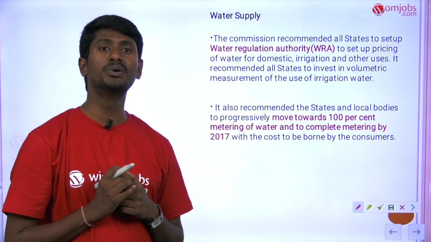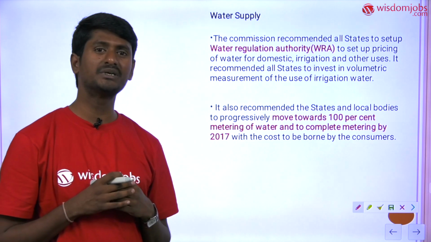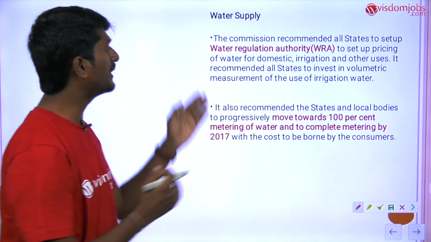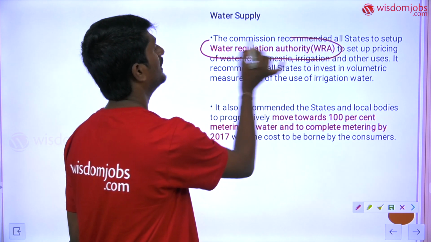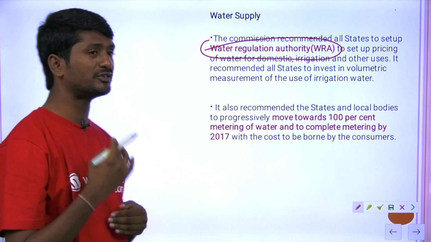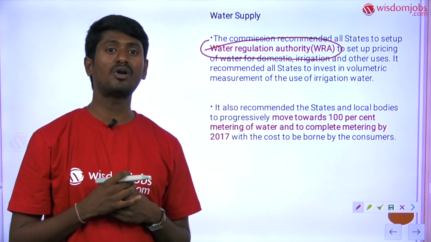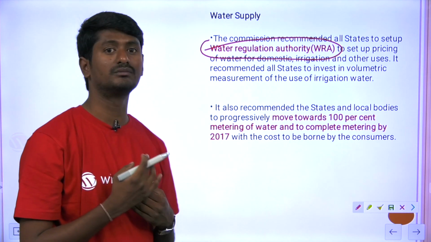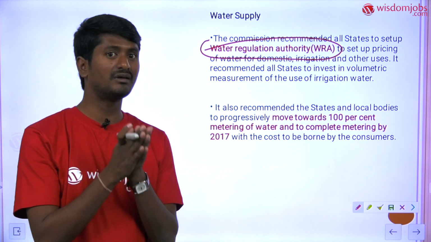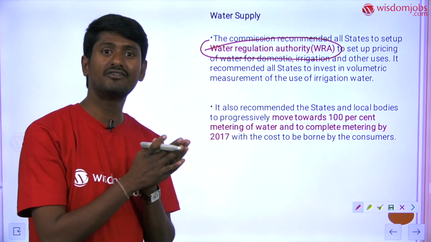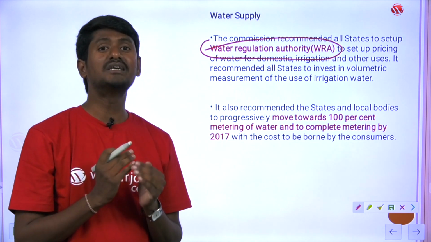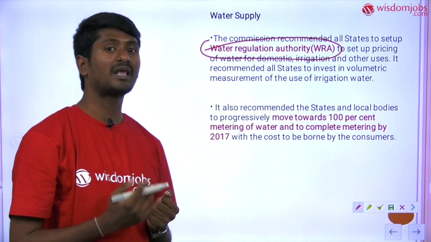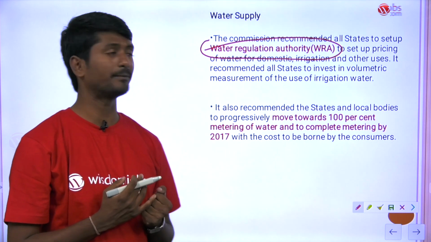The 14th Finance Commission also looked into the area of water supply, because water is a very important area where the government has to work. It has recommended a water regulation authority, because this authority would price the water. When you are not attaching any price tag to water consumption, certainly the water can go wasted. If the water is priced, definitely the required funds will be available in the hands of the local bodies as well as the state government to improve the water infrastructure in the particular area.